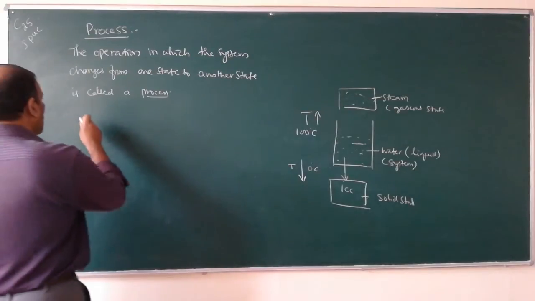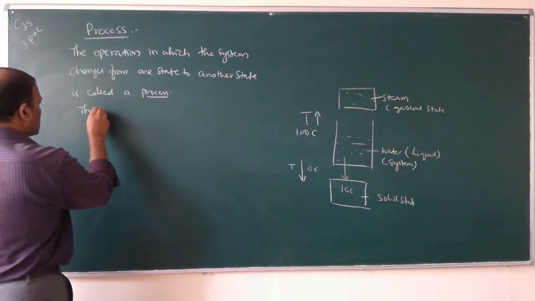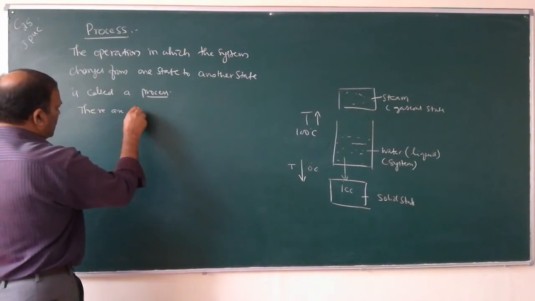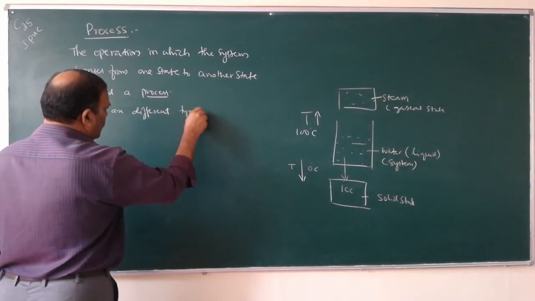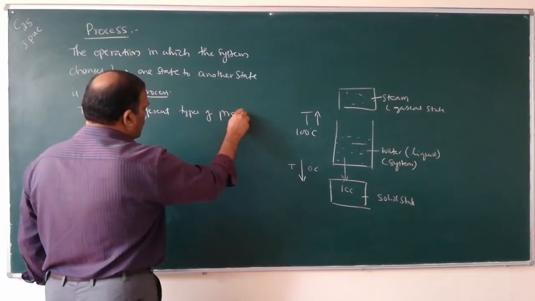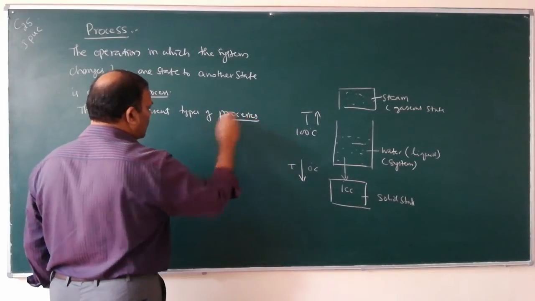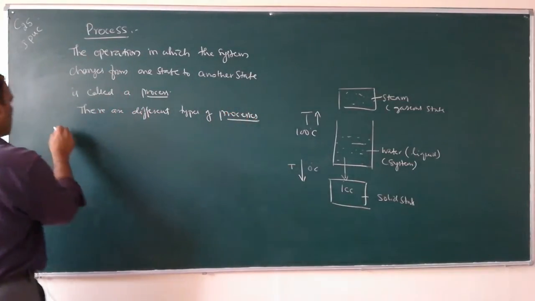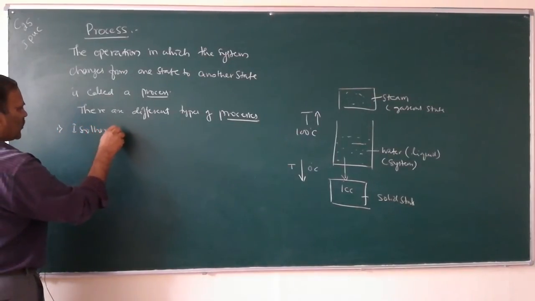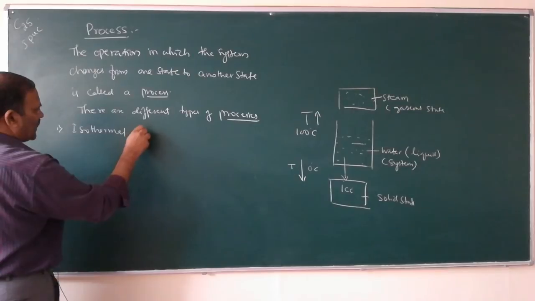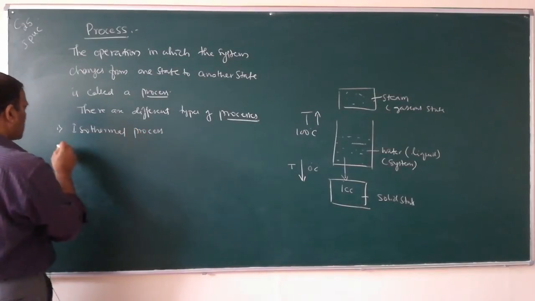So there are different types of processes. Number one, isothermal process.